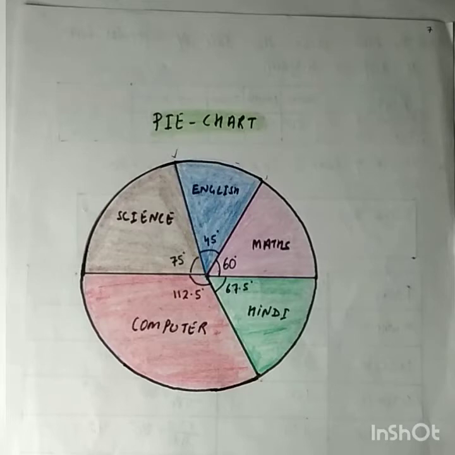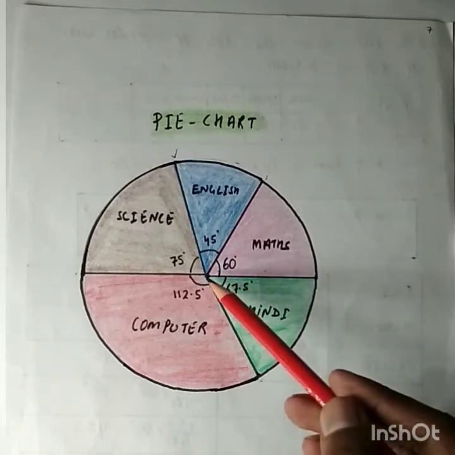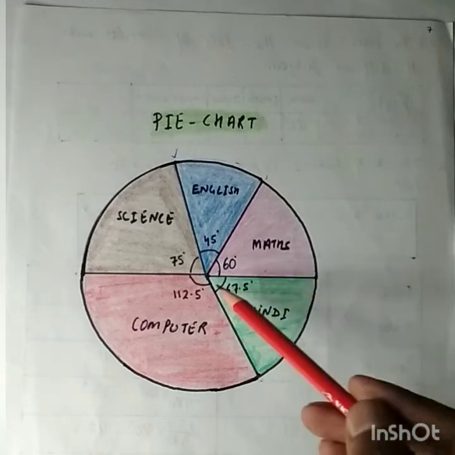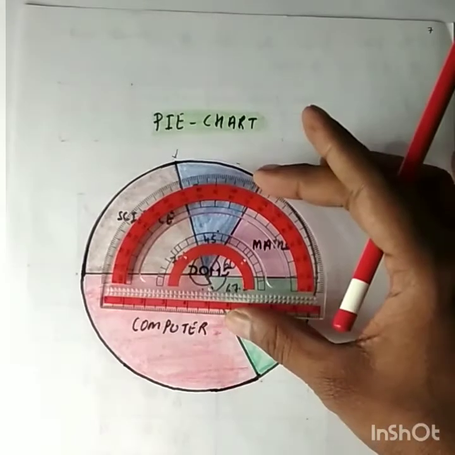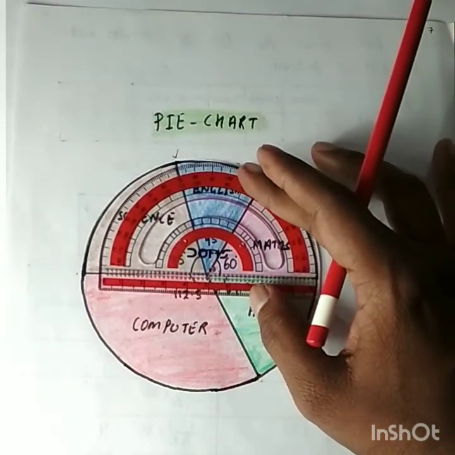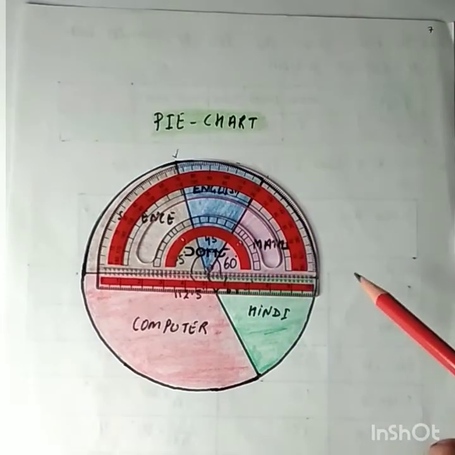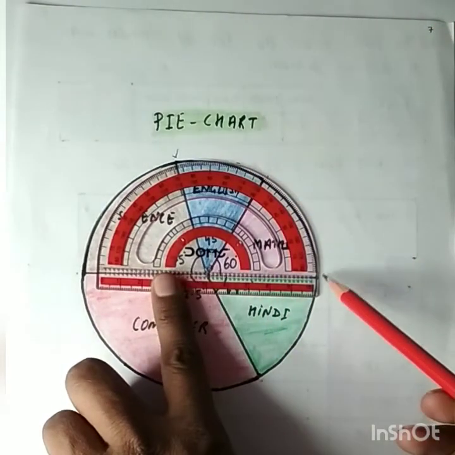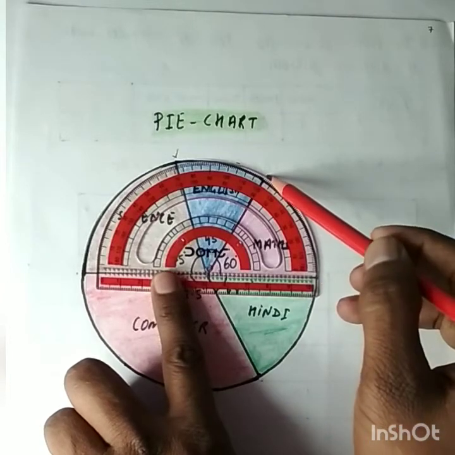So taking this line as a reference line from the center of the circle, I will make an angle of 60 degree. I will place the protractor here and, taking this line as a reference line, I will draw an angle of 60 degree.